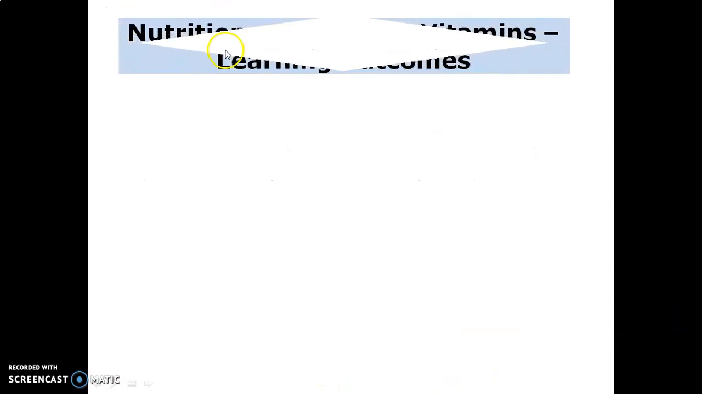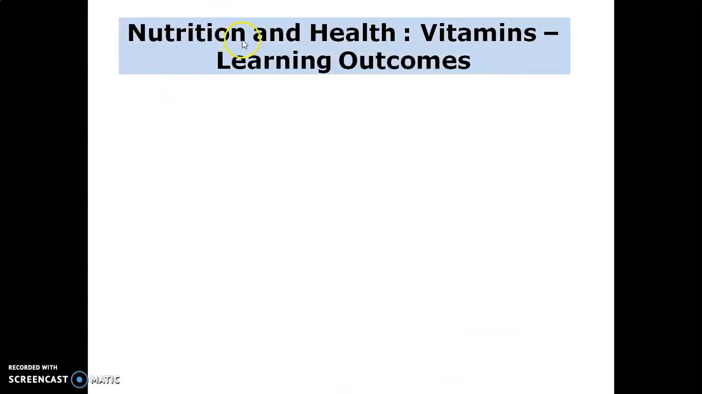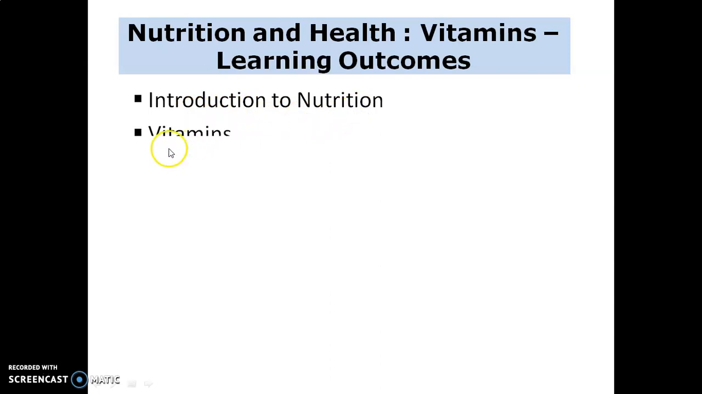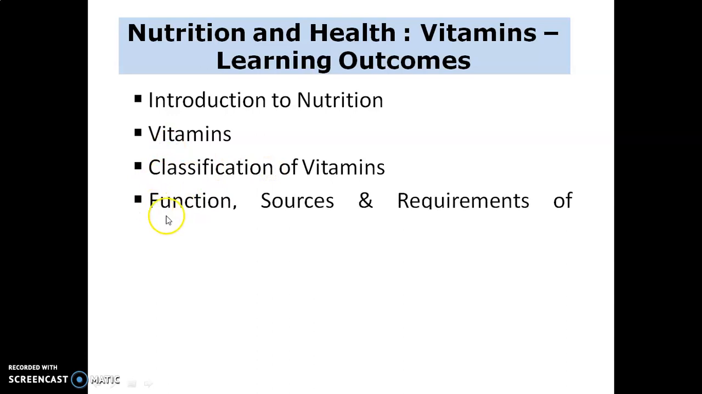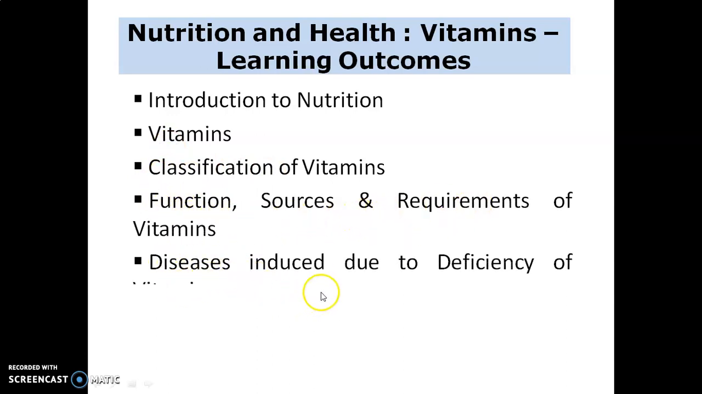Then what we learn from this topic, nutrition and health, vitamins. The learning outcomes are: introduction to nutrition, vitamins, classification of vitamins, function, sources and requirements of vitamins, and deficiency diseases induced due to deficiency of vitamins.